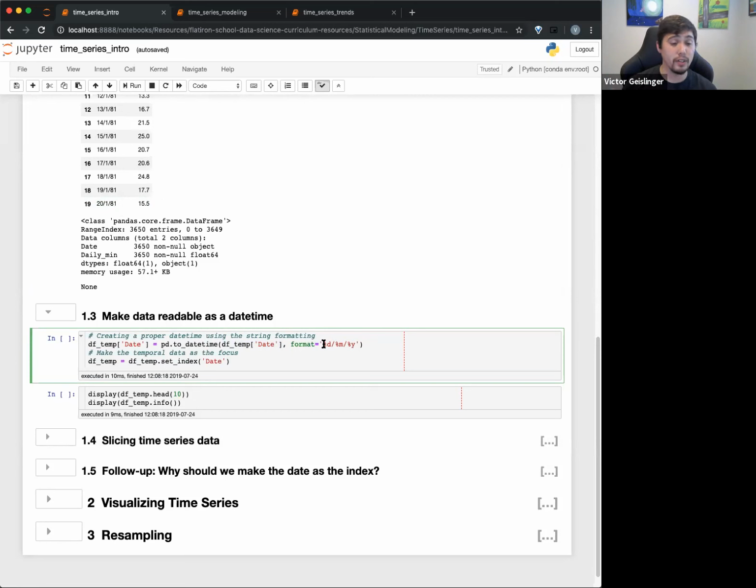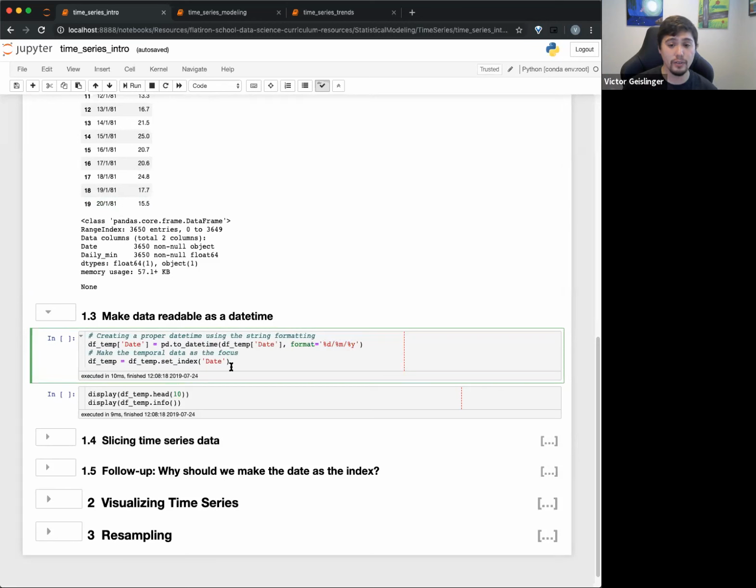You can probably search for the format for datetime, and you will find these %d, %m, %Y codes, depending on what you're looking at. It can also be like what day of the week it is. There are all these different aspects. But the important part is I'm taking this information in and saying, all right, convert this into a formal datetime, so Pandas will be able to handle it.